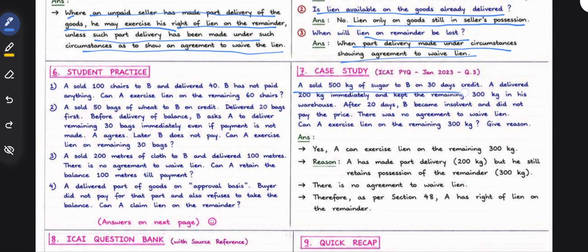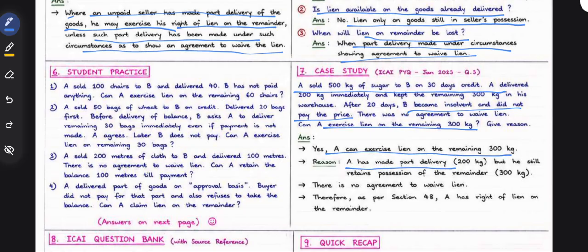A sold 500 kgs of sugar to B on 30 days credit. A delivered 200 kg immediately and kept the remaining 300 kg in his warehouse. After 20 days, B became insolvent and did not pay the price. There is no agreement to waive the lien. Can A exercise lien on the remaining 300 kg? Yes, A can exercise lien on the remaining 300 kg.